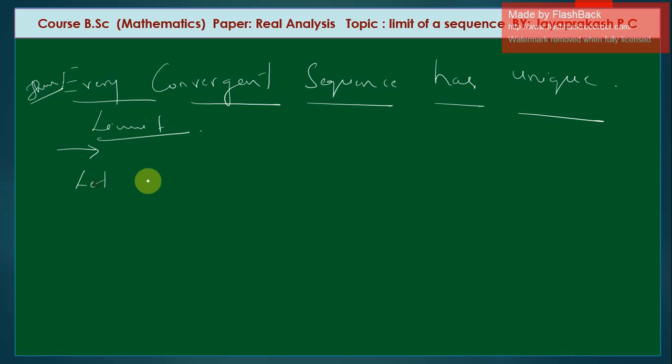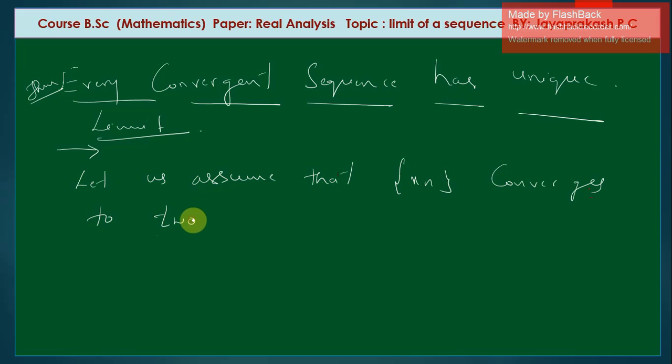Let us assume that the sequence xn converges to two distinct real numbers L1 and L2.